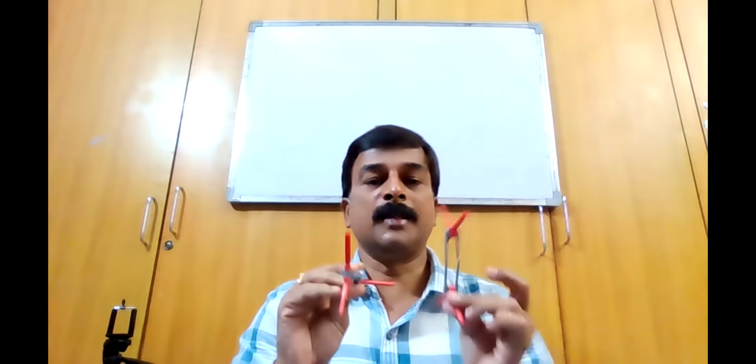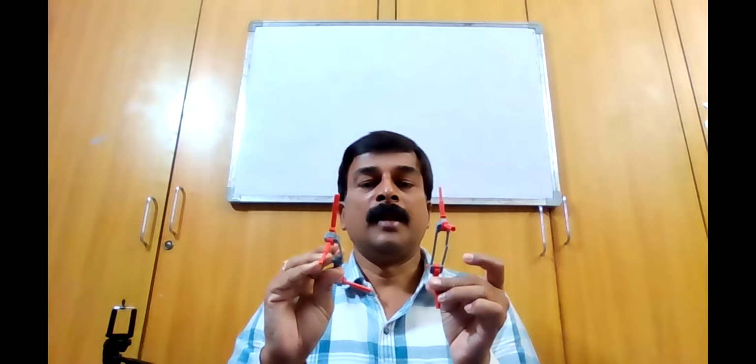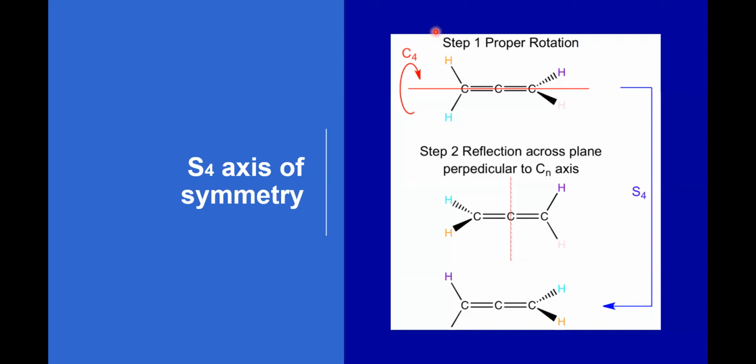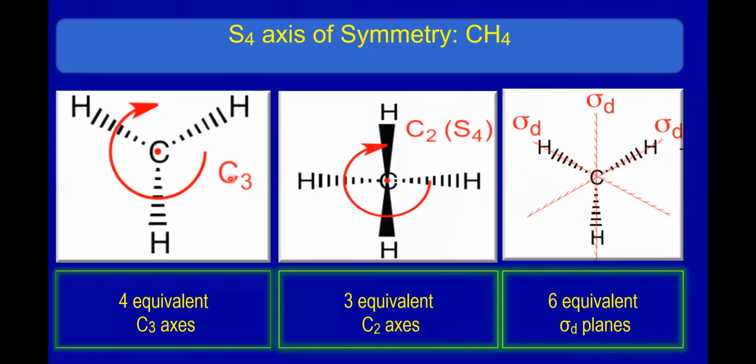So allene is a non-planar molecule, whereas a simple alkene, take anything, is a planar molecule. Depending upon the substitution pattern, you will be getting the chirality concept later. So thus, simple allene has an S4 axis of symmetry.